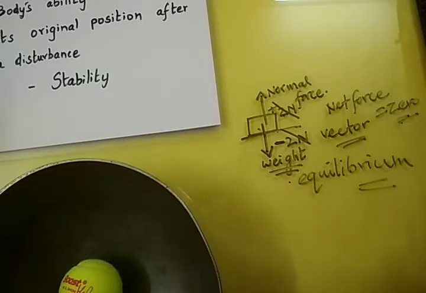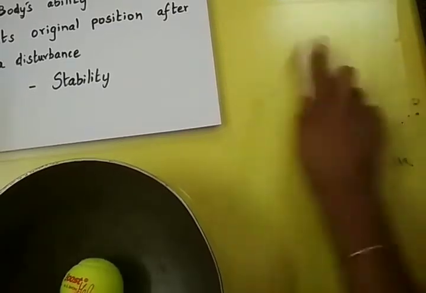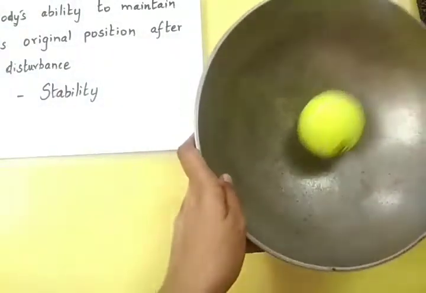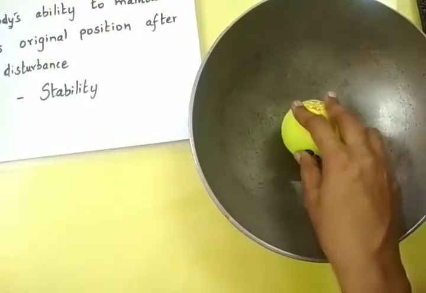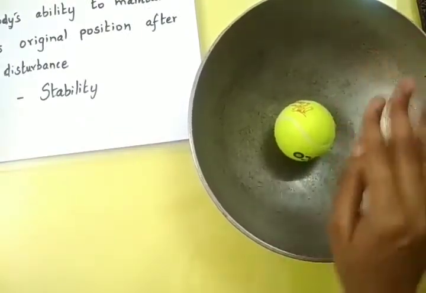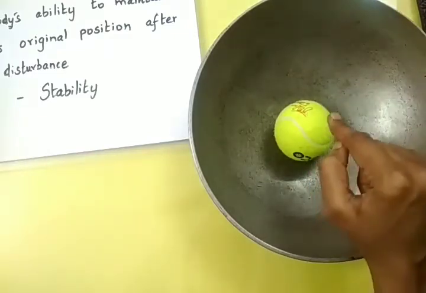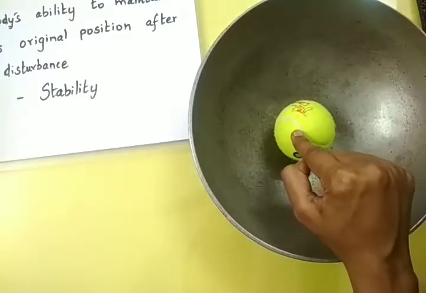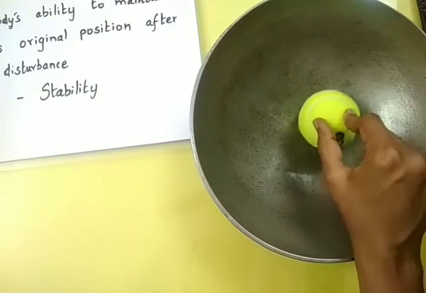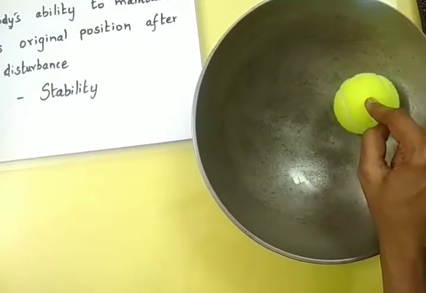Right? Now we will move on to the 3 types of equilibrium so that we can understand it in a better manner. Now consider the example which I told you. Now the body's ability, we will just see, to return to its original position after a displacement, right? Now I am going to displace it, slightly disturb it. What will happen after the displacement?